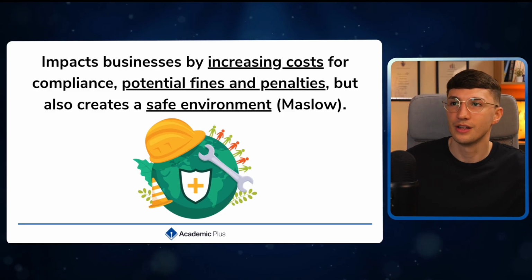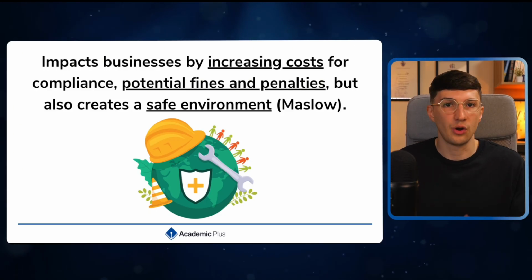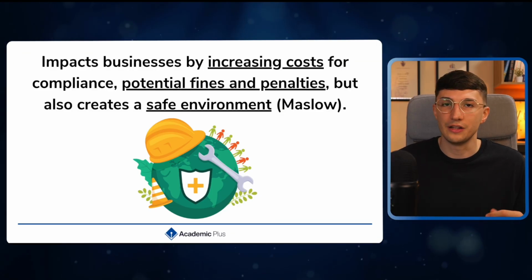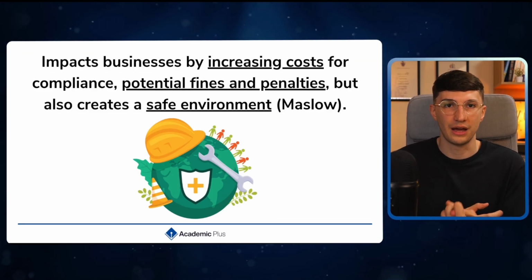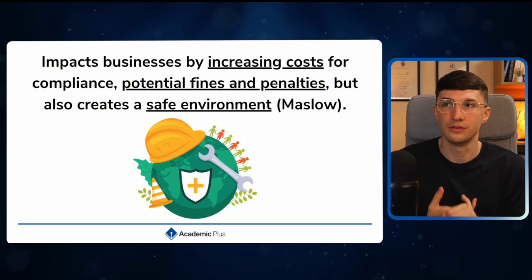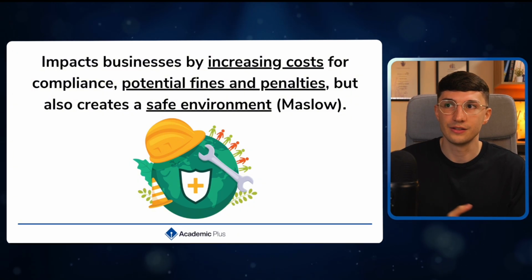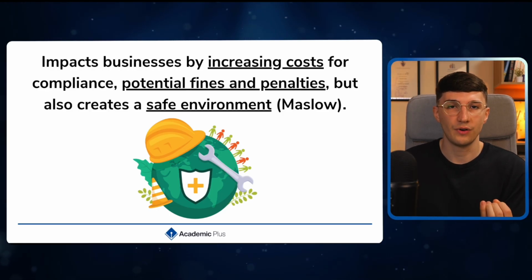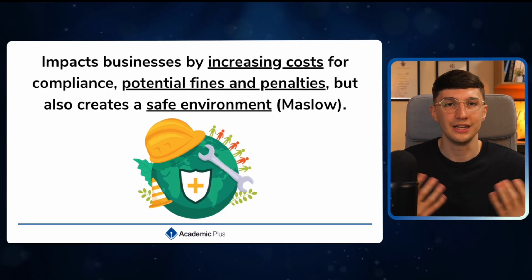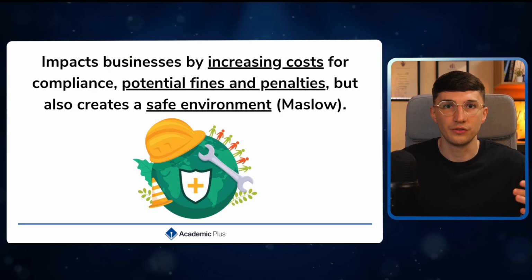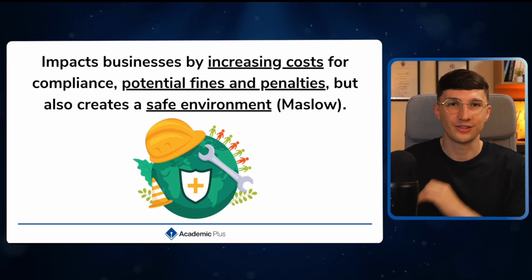and employees aren't feeling too stressed. Now the impact health and safety has on a business, well, first of all, it can typically increase costs because we need to put those health and safety protocols in place. We need to get the right equipment. And if we don't do this, well, there are fines, there are penalties that we may face. But of course, that safe working environment, that's our safety and security needs met for the employees, which can make them happier and can start to help those employees meet the higher needs from Maslow's hierarchy.